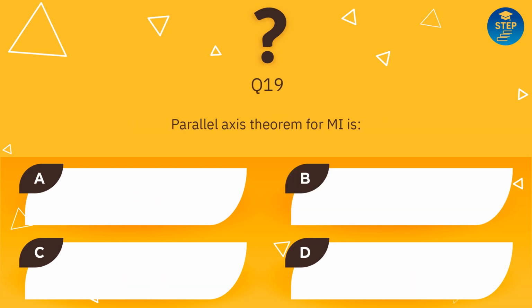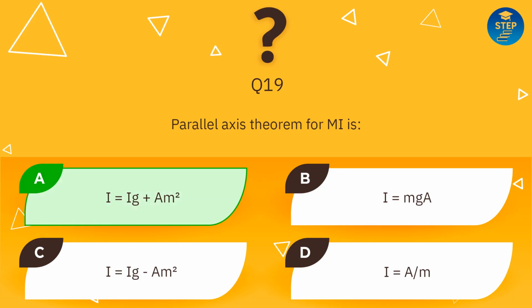Parallel axis theorem for moment of inertia is: I equals I sub g plus A m squared; I equals m g a; I equals I sub g minus A m squared; I equals A divided by m. Answer is I equals I sub g plus A m squared.